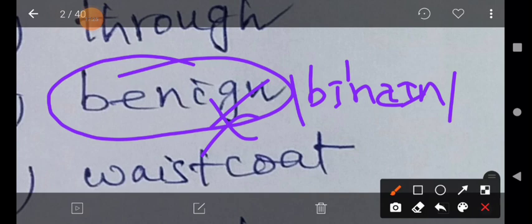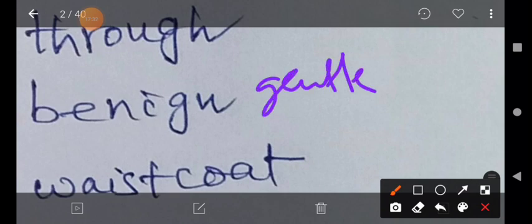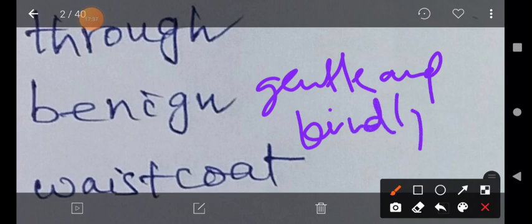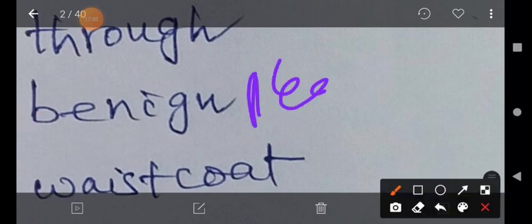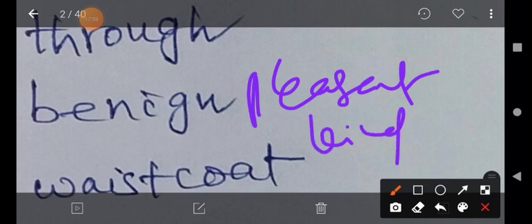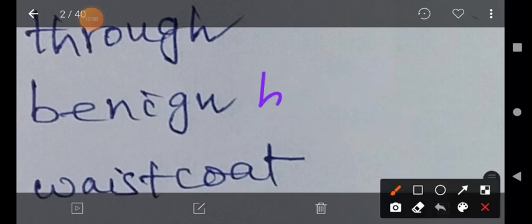Benign. Okay. What is the meaning of benign? We will discuss. The meaning is gentle and kindly. It is a positive quality, a good quality, a pleasant quality. Benign means gentle or kindly. One more meaning: pleasant quality, kind quality, and also benign means benevolent.